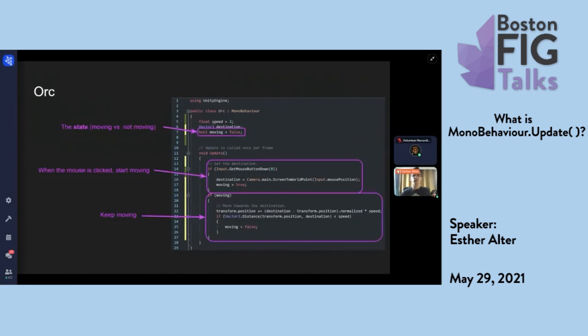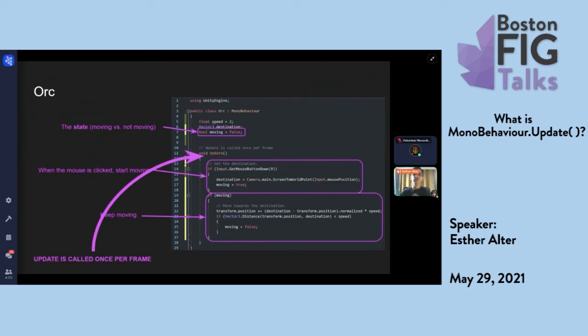So this is a state machine. We have a state that's just right now a Boolean flag, moving versus not moving. On update, we have this conditional: if the mouse button is down, set a destination and set moving to true. And then keep moving, regardless of whether we get an input, assuming that we are moving. And the important thing is that update is going to get called once per frame. We don't need to manage that ourselves.